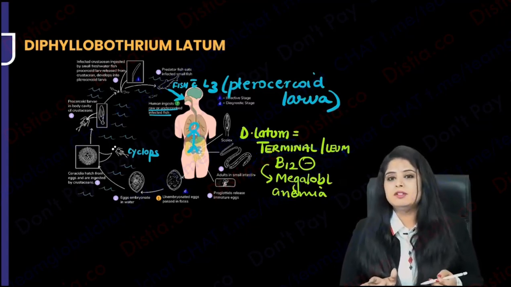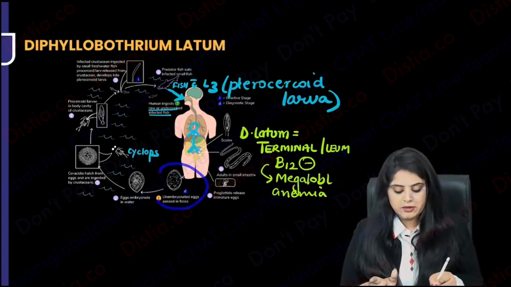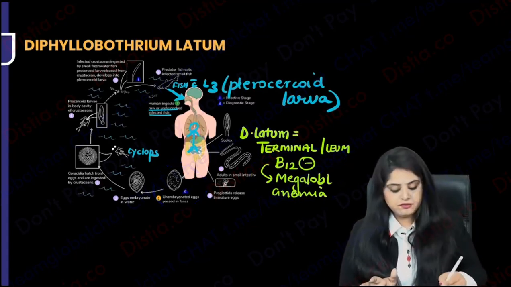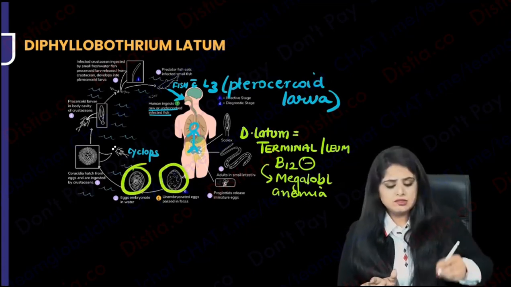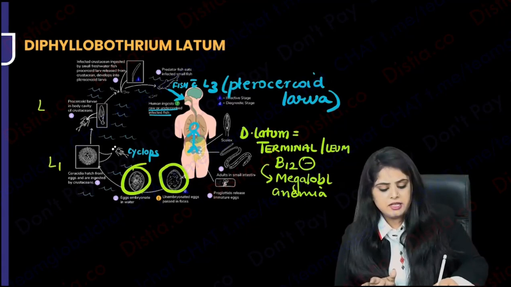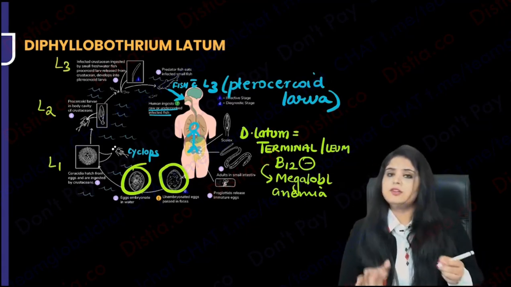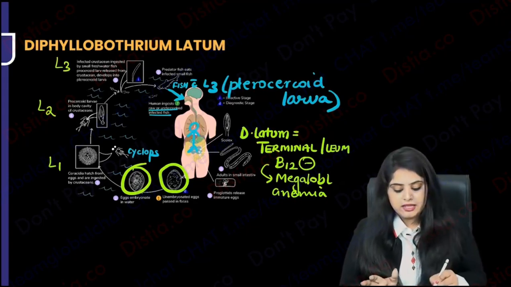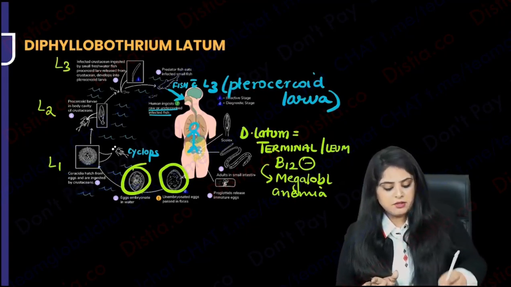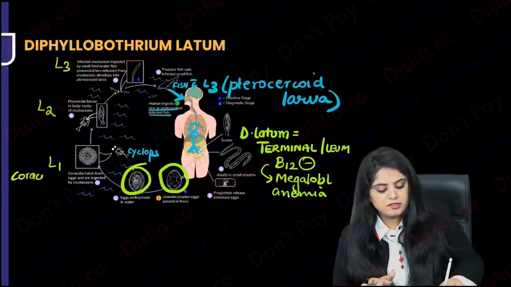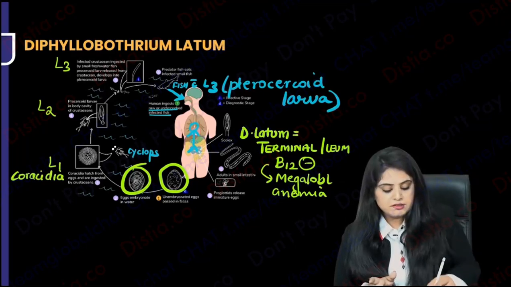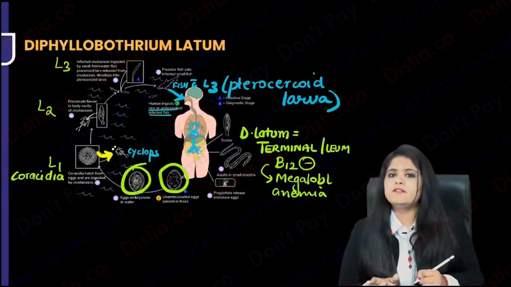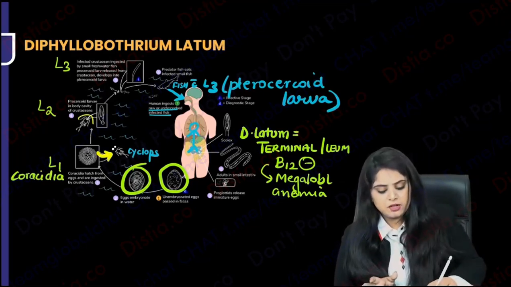Okay, after that, what is it going to do? Of course, it's going to lay down eggs. Eggs will come out into the feces. You can see the egg has basically come out into the environment. Which larva will form? L1 larva, L2 larva, L3 larva. I already know 3 larvae are there. So when the egg came out, what formed? The first larva. Do you remember the name of the first larva? Coracidia. Who has eaten up the first larva? The small fish eats it up. Cyclops has eaten it up.